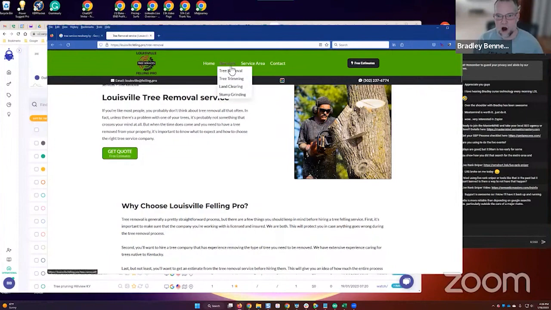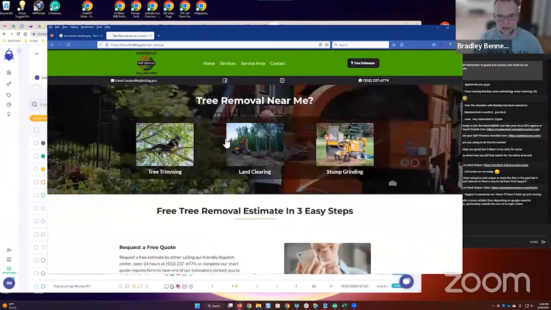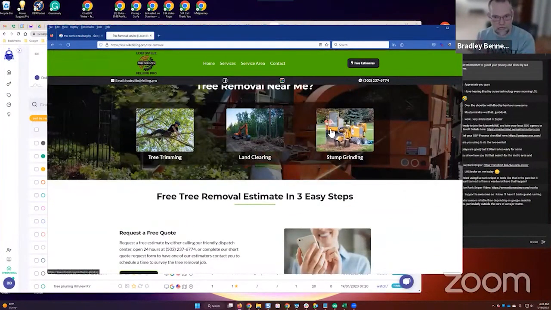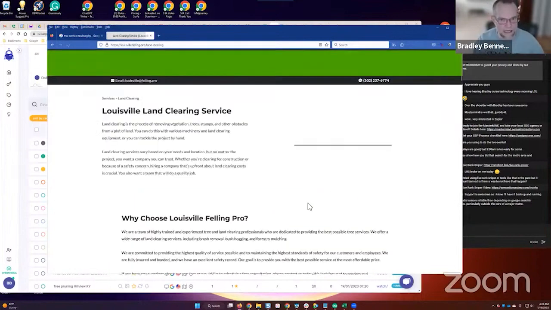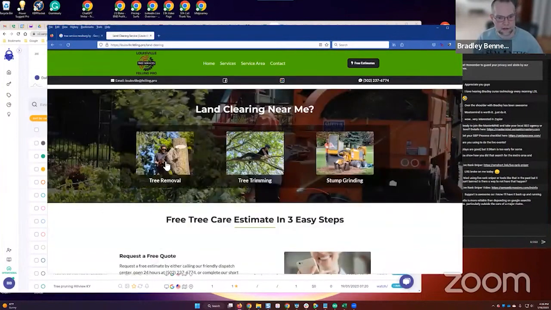What I'm saying is on any one of these service pages, so like if I go into the tree removal page, and there's something going on with High Level, it's not showing this up here, but on any one of the service pages, the other 3 services are listed. You understand? So we're on the tree removal page and we see tree trimming, land clearing, stump grinding. If I go into the land clearing page, we scroll down there, you'll see tree removal, tree trimming, and stump grinding. Does that make sense?